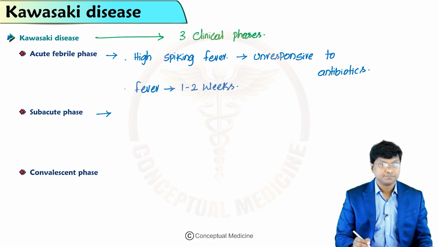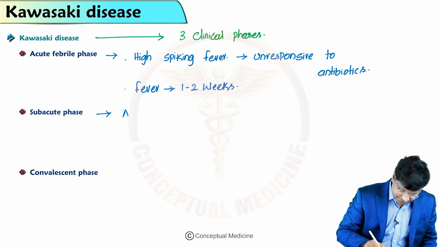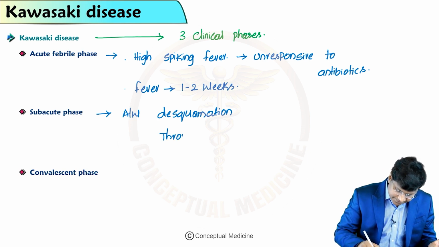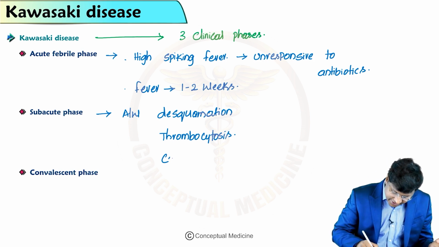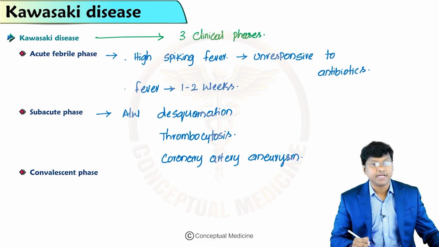Then you take the subacute phase. This phase is associated with desquamation, then thrombocytosis, and development of coronary artery aneurysm.